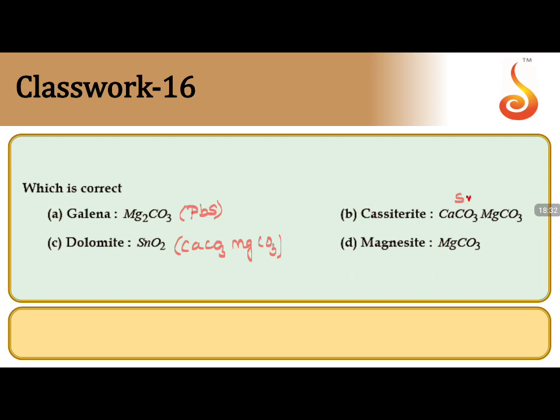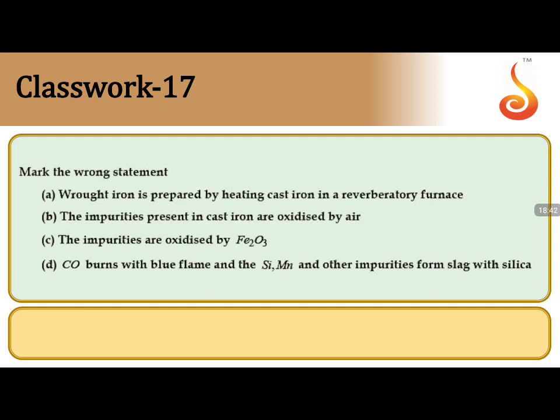Cassiterite is SnO2 and magnesite is MgCO3. Correct. So the answer for this should be option D. D is the correct answer. Coming to the 17th question.